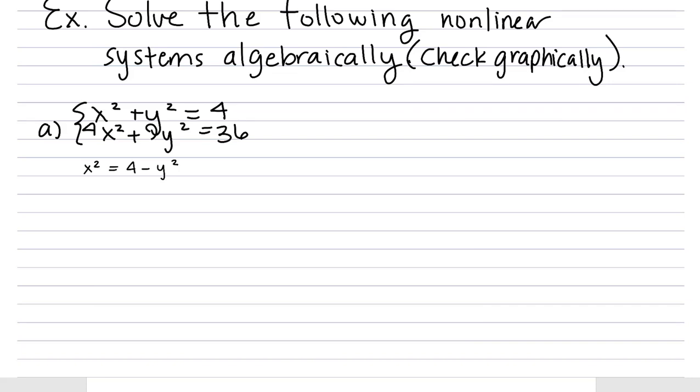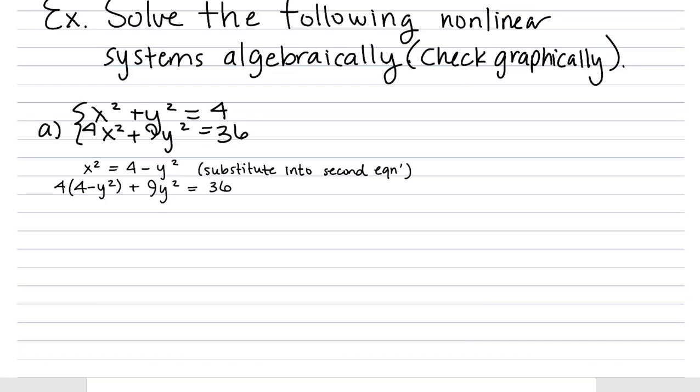And then we can go ahead and substitute that into our second equation. Okay, so then that goes in for our x squared: 4 times 4 minus y squared plus 9y squared equals 36.